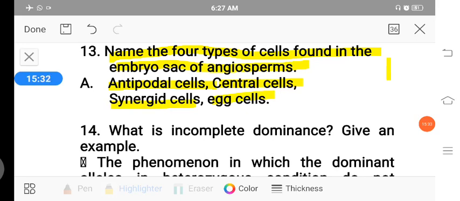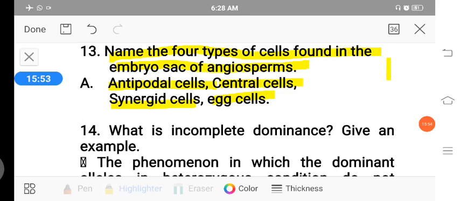These four types of cells are present in the female gametophyte or embryo sac as follows. Three antipodals are present, two synergids, one central cell and one egg cell. Totally 7 cells and 8 nuclei are present.